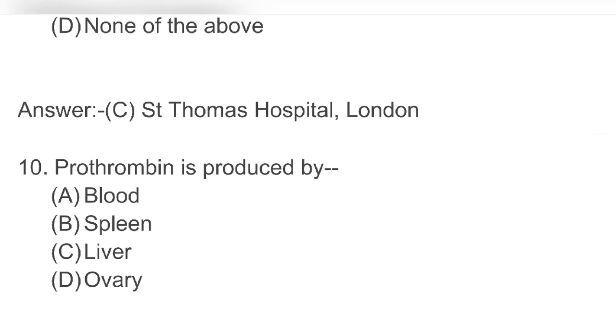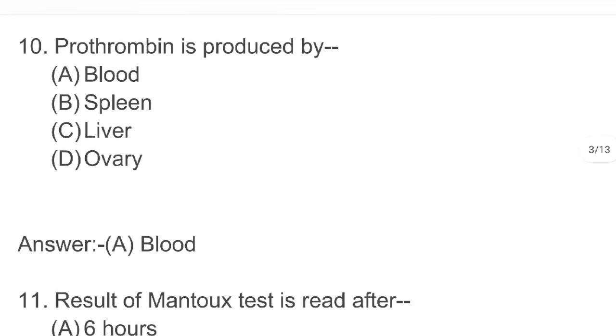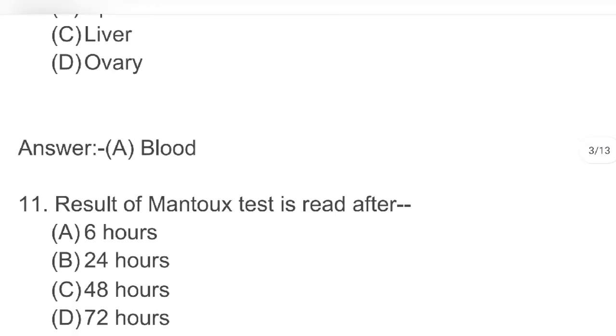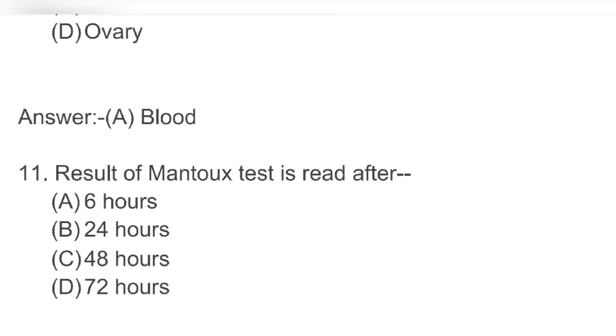Next, prothrombin is produced by A. Blood B. Spleen C. Liver D. Ovary. Answer A. Blood.